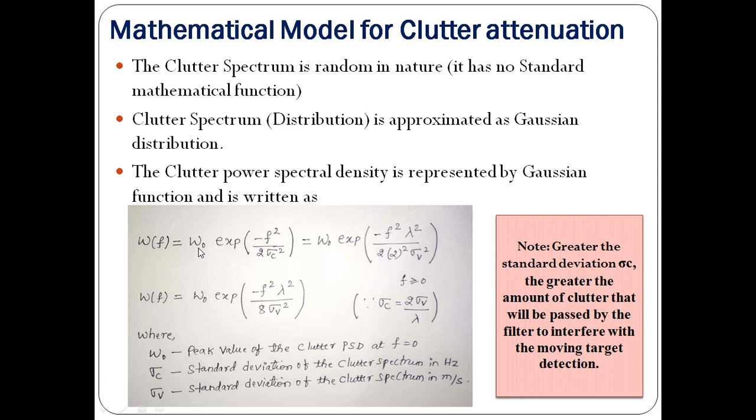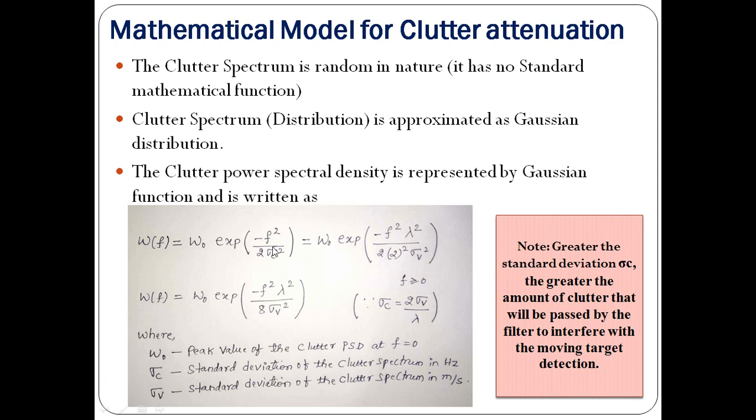W naught is a constant, the maximum value of W of f at f equals 0, times exponential of minus f squared divided by 2 sigma c squared, where f is a random variable representing the Doppler frequency and sigma c is the standard deviation.